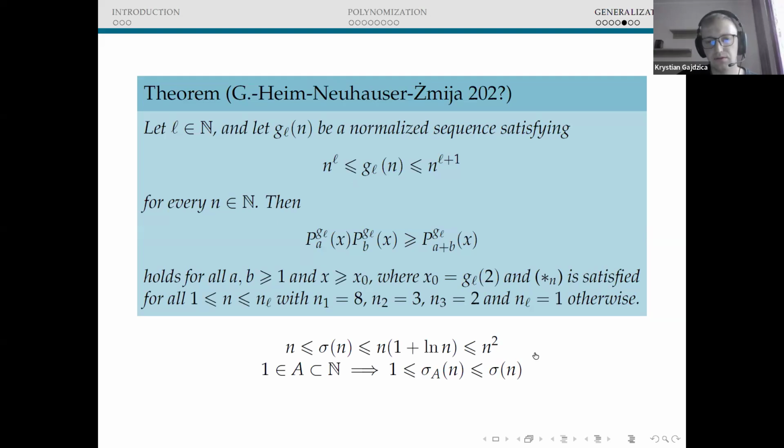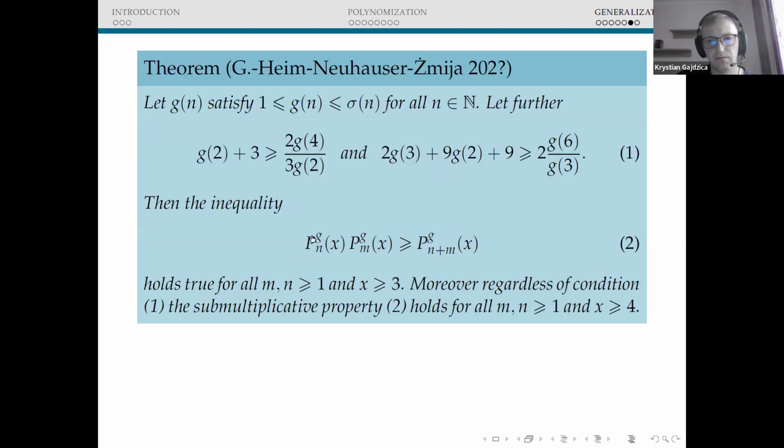Therefore, we have decided to deal with that case separately, and what we were able to prove is the following. So we have this assumption as I mentioned, so G is between 1 and sigma of n, and we have additional requirements hidden here.